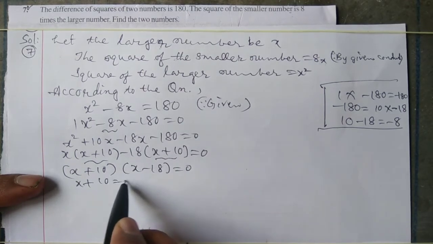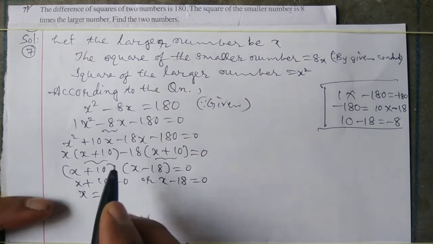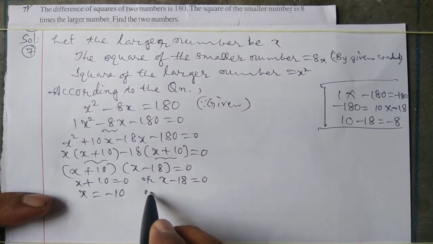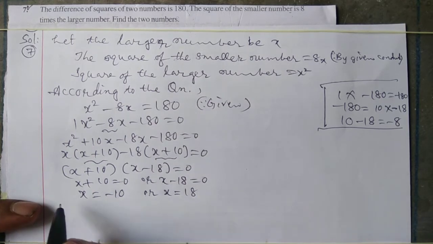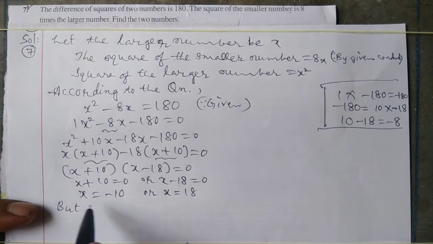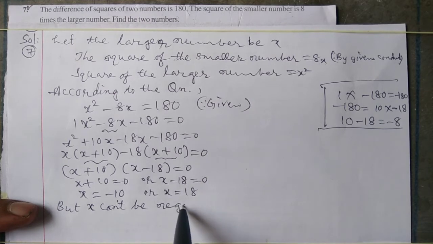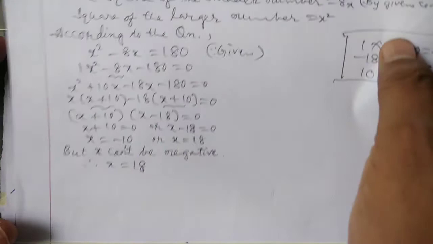X plus 10 is equal to 0 or x minus 18 is equal to 0. X is equal to minus 10 or x is equal to 18. But x can't be negative. Therefore x is equal to 18.